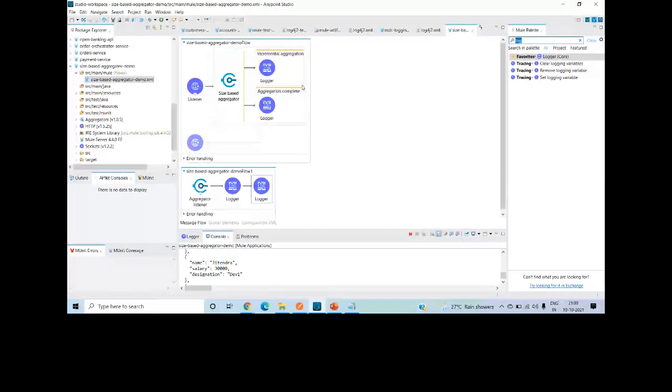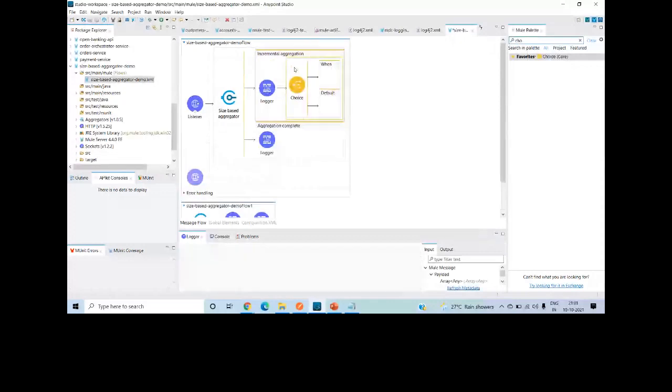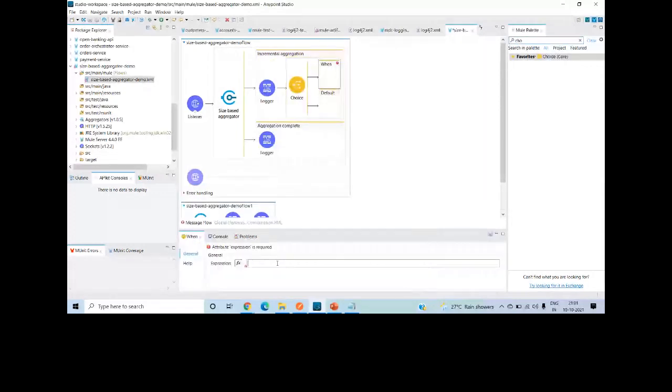So what I can do is make use of a choice router inside this, and I can define one condition.